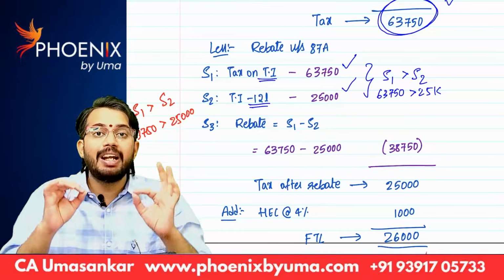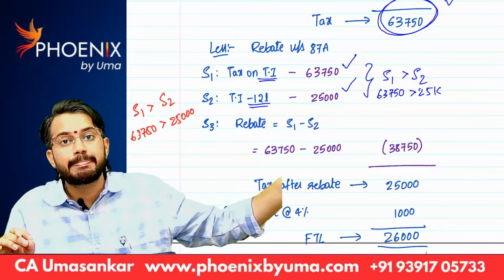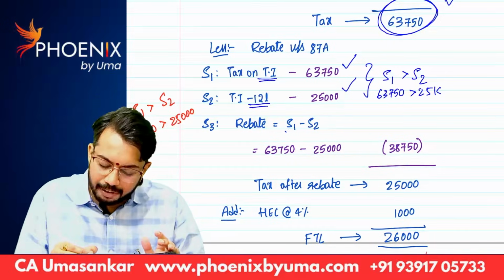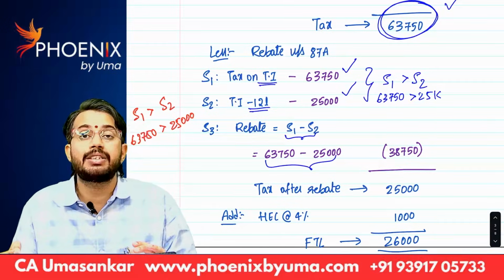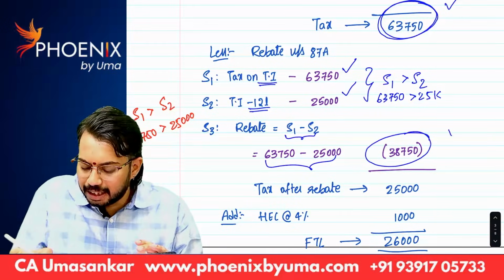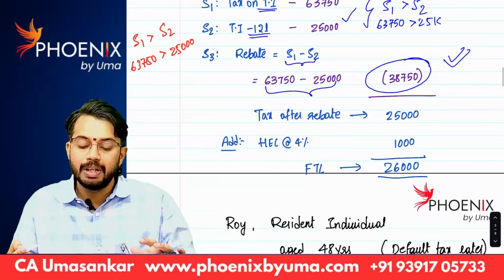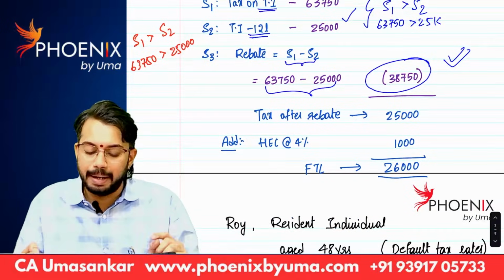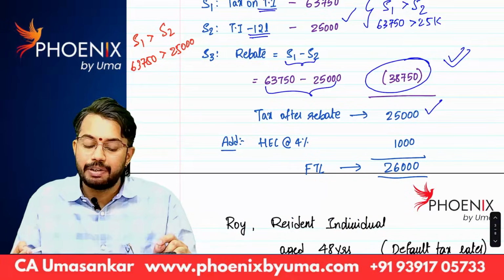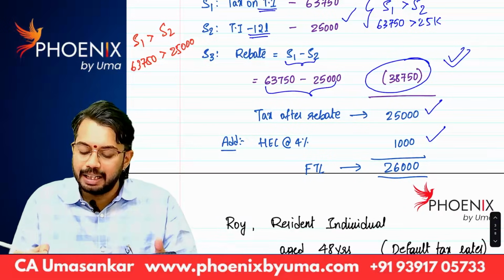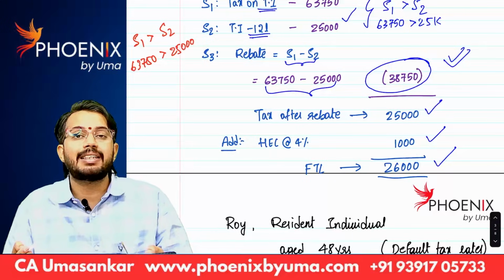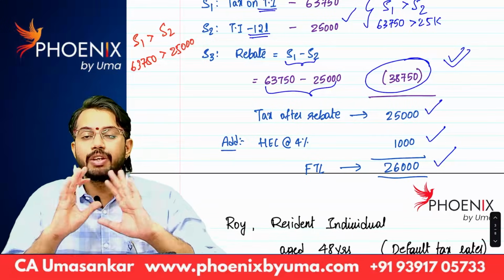As step 1 is greater than step 2, rebate is equal to step 1 minus step 2. 63,750 minus 25,000, rebate is 38,750. How much is the tax after rebate? Tax after rebate is 25,000. To this, we need to add health and education cess. Thereby, we arrive at final tax liability. Did you understand? So, very simple.